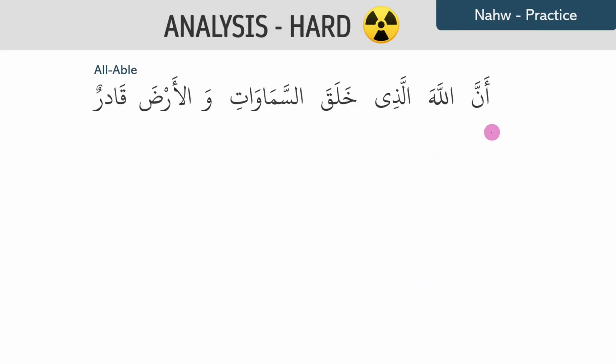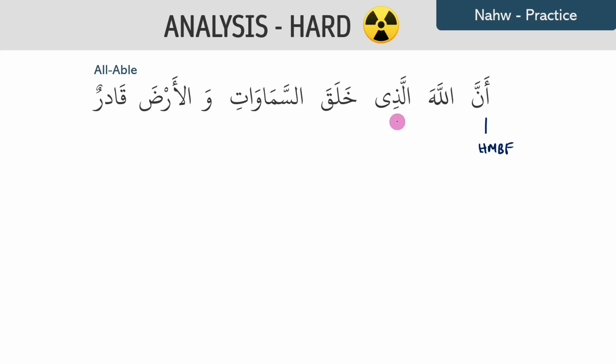Next we have أن الله الذي خلق السماوات والأرض قادر. We have a lot of words in this sentence, so let's dissect one by one. We have أن, which is حروف مشبهة بالفعل, and we need an ism of أن, and the word Allah is mansub, so we know that this is going to be its ism, but we have a whole entire phrase after that, so we need to take this one step at a time.